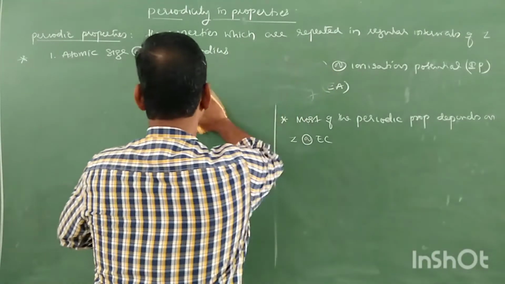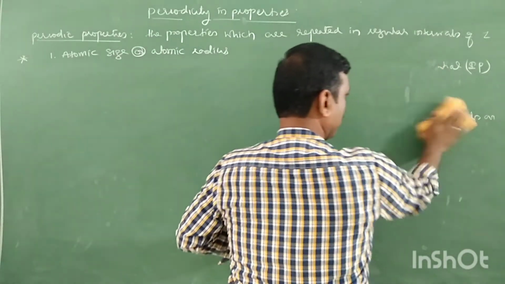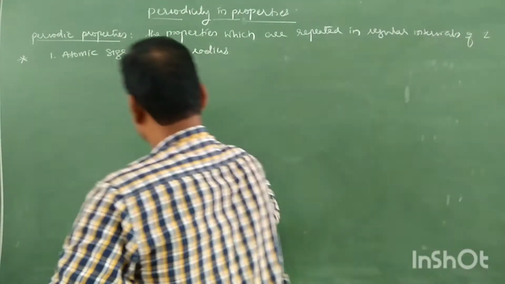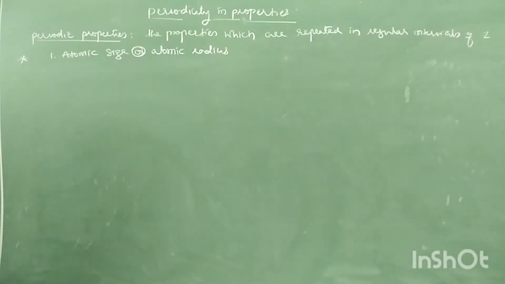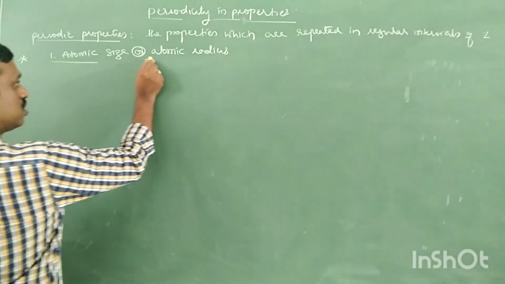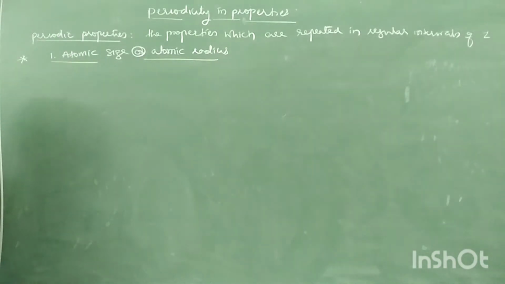Next, atomic size or atomic radius. What is atomic radius? It's very simple.